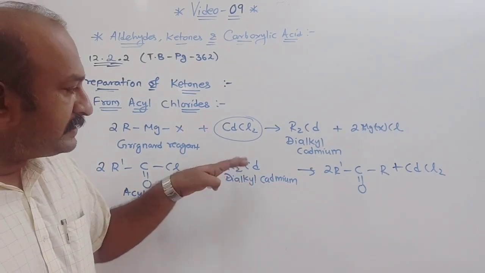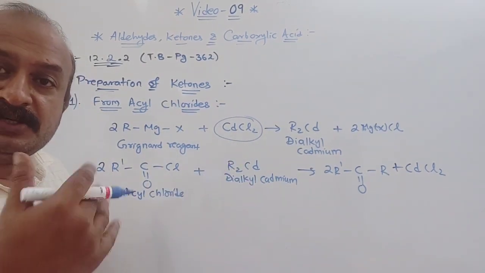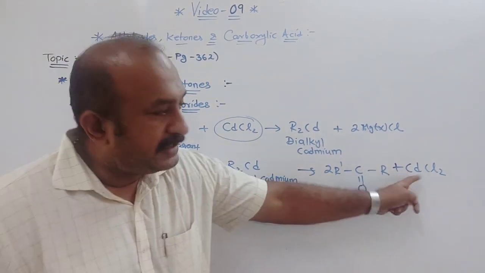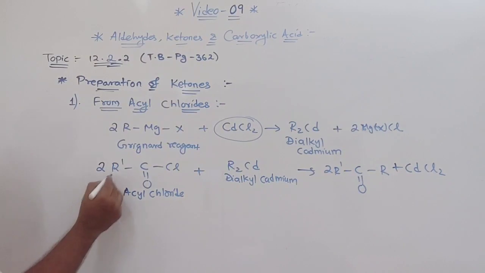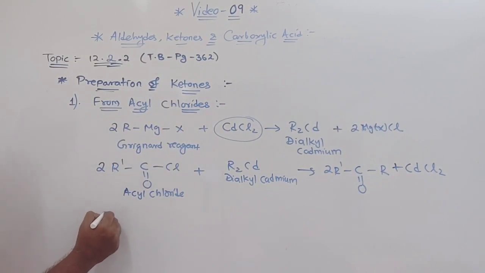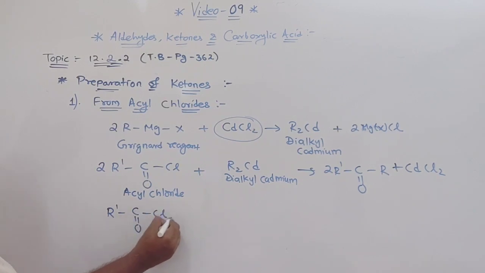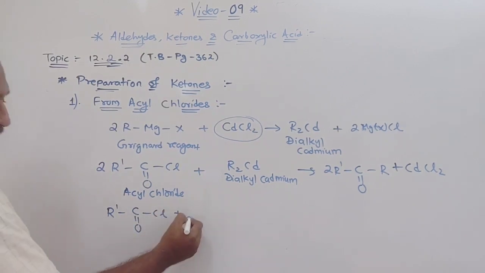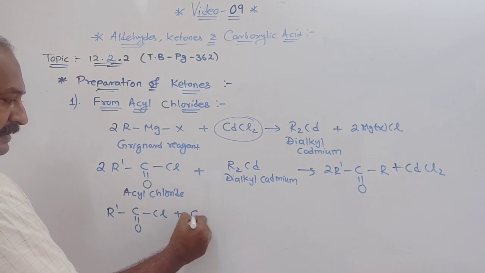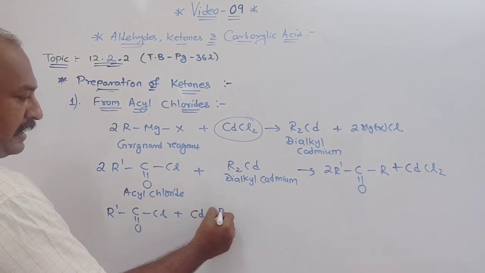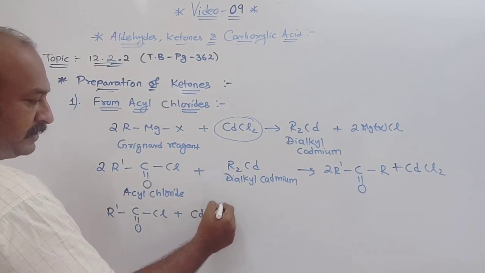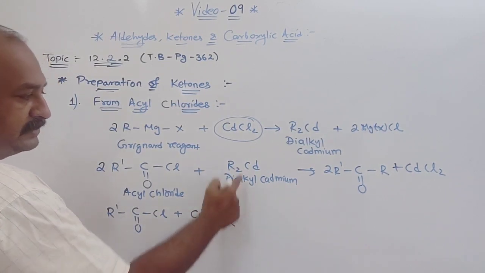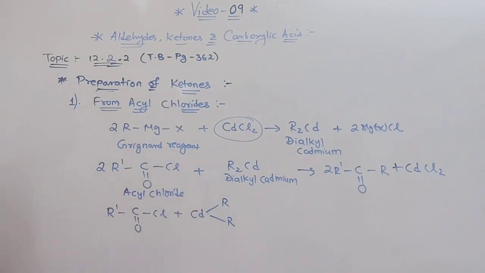Now this same reaction can be written in one simple way also, to show how we get CdCl2. See, 2 R'COCl is there, so I write R'-C=O-Cl plus CdR2.